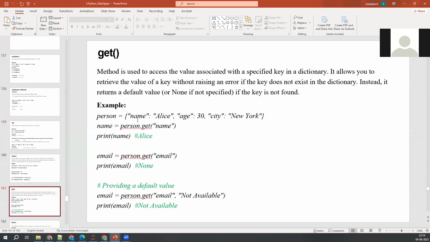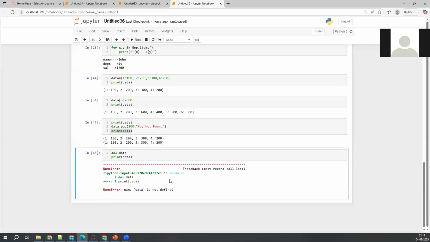Yeah, go ahead. Can you go to that Jupyter notebook? You need to write print to get that message. Key not found, line number 47. Oh, okay. I'm not using the print. My bad, guys. I thought it was creating an issue.